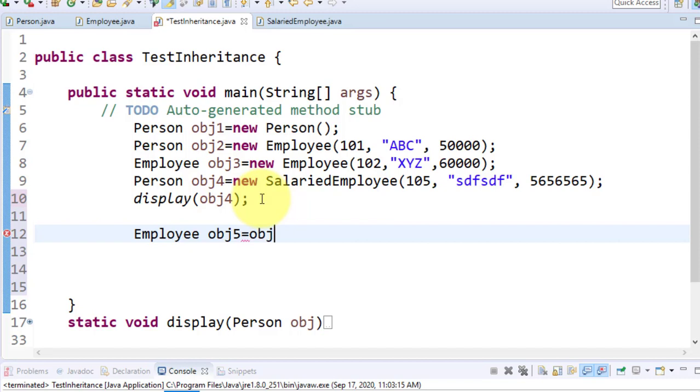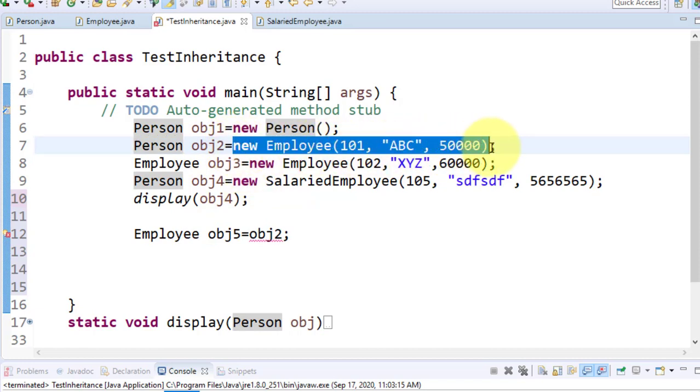Can I assign like this? Look, it is showing me an error. Why is it showing me an error? Look here, it is a type of Person and it is holding an object of Employee. Still it is showing me an error.